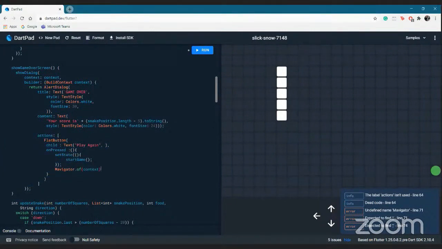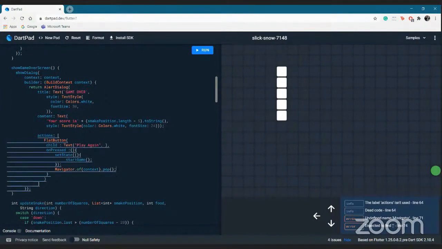This is a code that helps us to pop back to the back screen. The pop function works as when there is a series of screens you want to display, one screen after another. What the pop function does is push back to the previous screen.